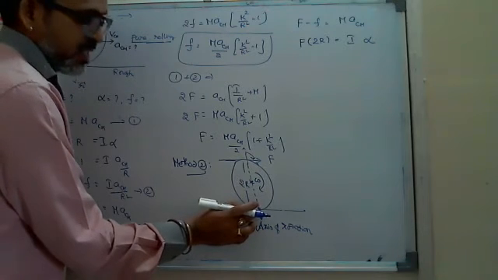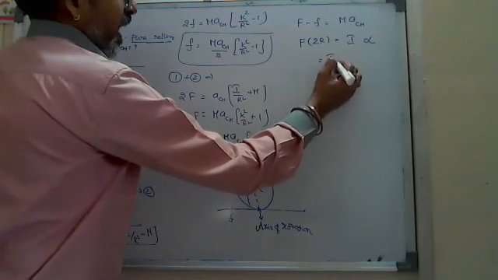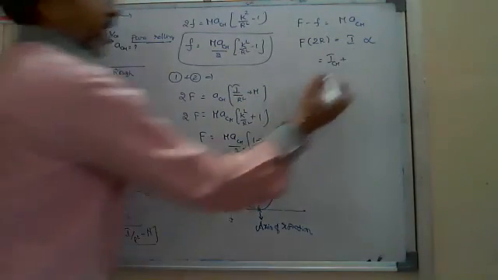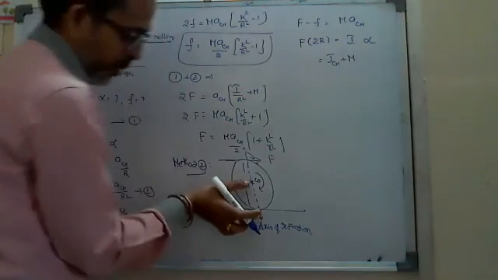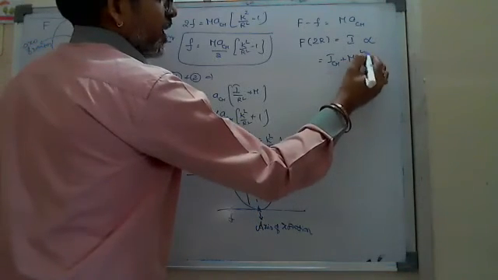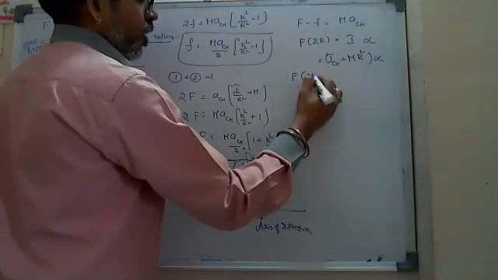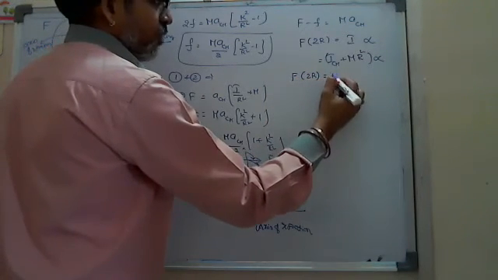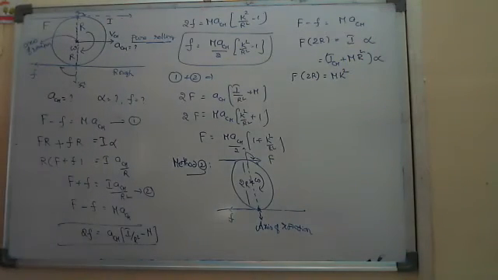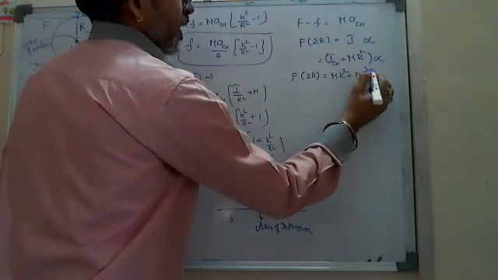So about that axis, I have to write the moment of inertia as I_CM plus M R square, M into the perpendicular distance, which is exactly equal to the radius, M R square, into alpha. That is F into 2R is equal to, if I write I_CM as M K square, I_CM now passing through the center, plus M R square, into alpha.